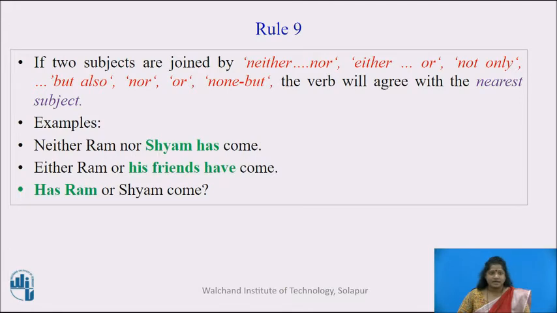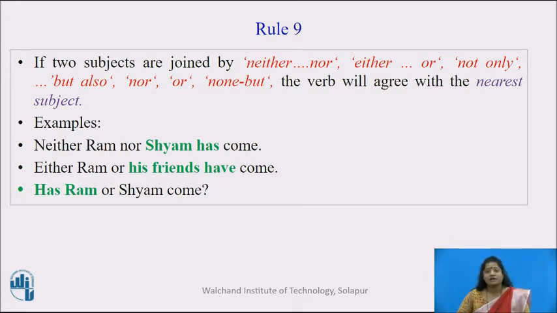Rule number 9. If two subjects are joined by neither nor, either or, not only but also, or not but, then the verb will agree with the nearest subject. Remember, the verb will agree with the nearest subject. Examples are, neither Ram nor Sham has come. So, here the verb should agree with the nearest subject, Sham.